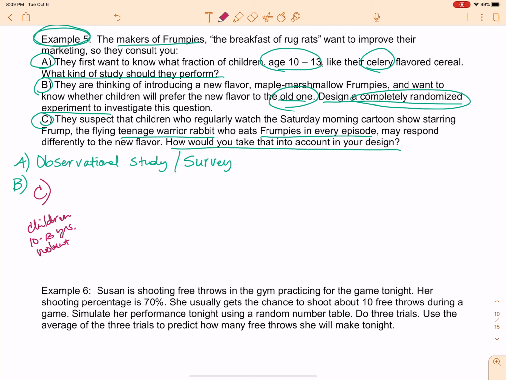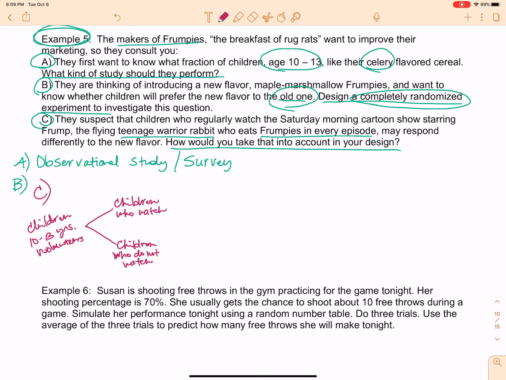Oh, my handwriting, terrible. I'm going to block them. Remember, this is a conscious choice. This is a decision. It's not random. Okay, I am going to place the children who watch the show in one block. And the other block will be children who do not watch the show.